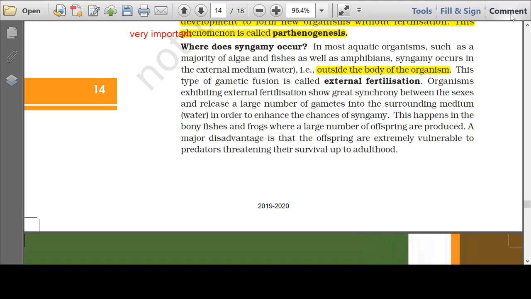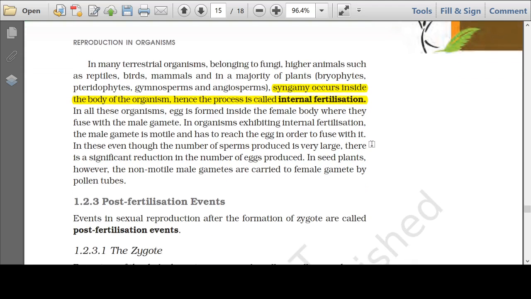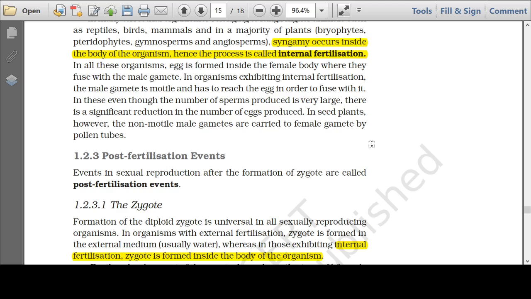But in case of internal fertilization, the gametes unite inside the body of an organism, and the body is of the female. When it is internal fertilization, the fusion of the gametes occurs within the body of the female, and the organism grows there until it is fully developed, and then parturition is done. So these two things come under fertilization, that is internal and external fertilization, and the definition of fertilization, and the most important is the term parthenogenesis.